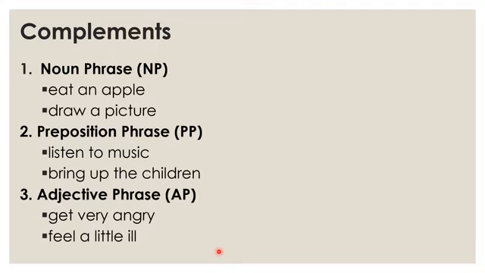So "very angry" and "a little ill" are the complements of get and feel respectively. But different from complements 1 and 2, noun phrase and preposition phrase, here we cannot ask questions using what, because "very angry" is an adjective phrase, and "a little ill" is also an adjective phrase.